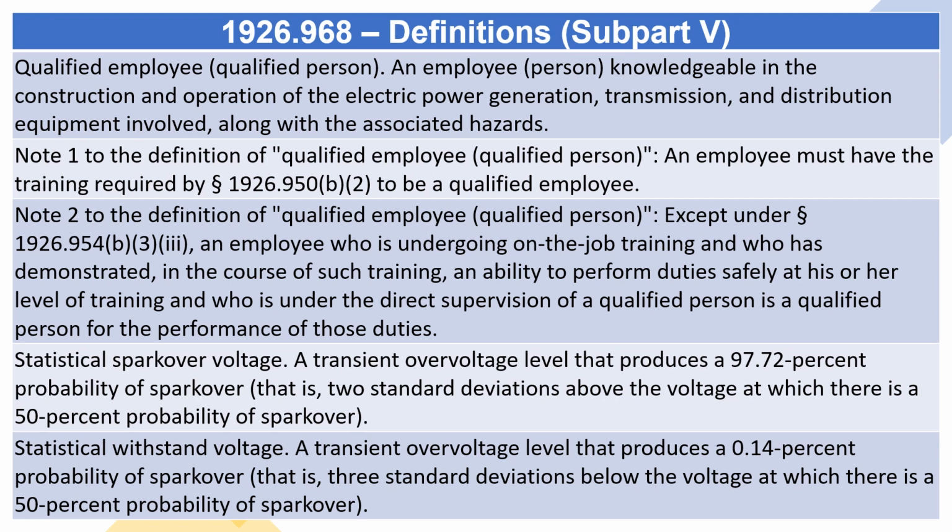Statistical sparkover voltage. A transient overvoltage level that produces a 97.72% probability of sparkover, that is, 2 standard deviations above the voltage at which there is a 50% probability of sparkover. Statistical withstand voltage. A transient overvoltage level that produces a 0.14% probability of sparkover, that is, 3 standard deviations below the voltage at which there is a 50% probability of sparkover.